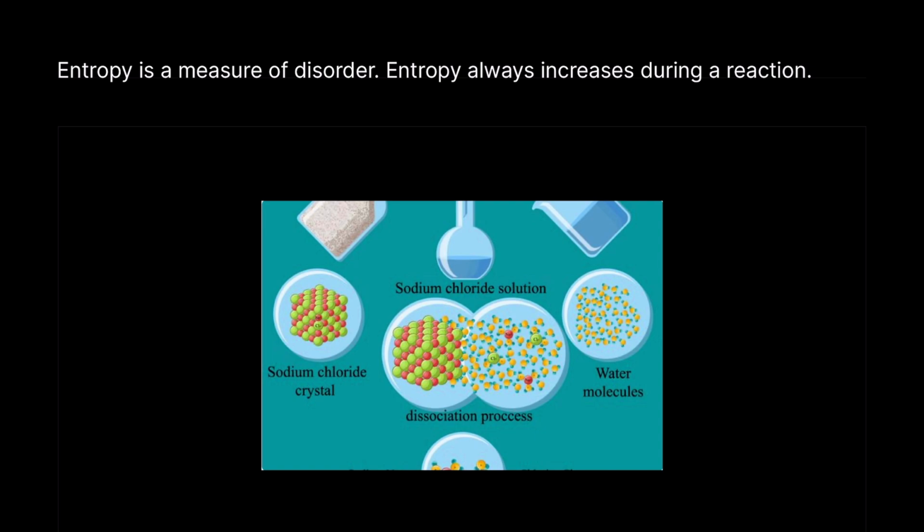So entropy is just a measure of how disordered your atoms are. The more disordered your atoms or your ions are in a reaction, the more likely they are to react. And that's because the more disordered your atoms or ions are, the more possibilities there are for those atoms to successfully collide and react.